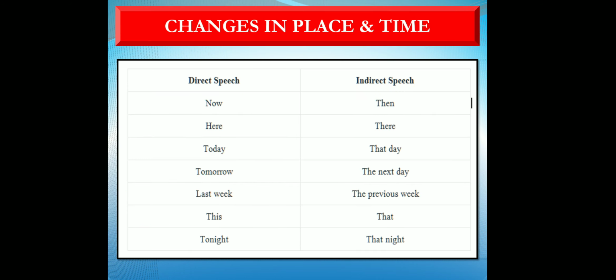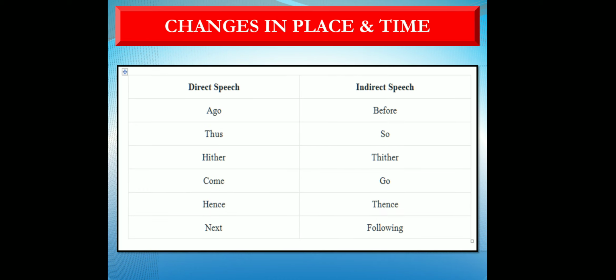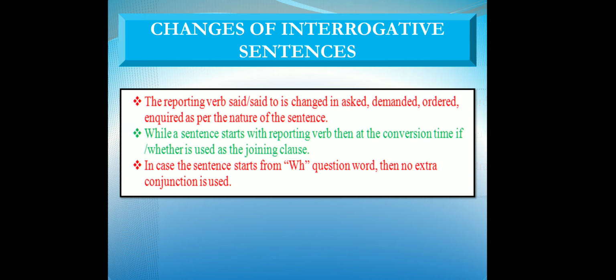Changes in places and time. These are the changes which will take place in direct and indirect speech. Now will be changed into then. Here will be there. Today will be that day. Tomorrow will be the next day. Last week, the previous week. This, that. Tonight, that night. Tomorrow can be changed into the following day. Okay. You have to note down all the rules. Ago, before; thus, so; hither, thither; come, go; hence, thence; next, following.